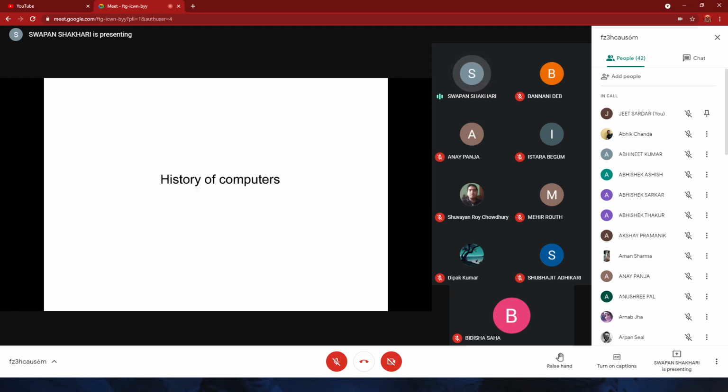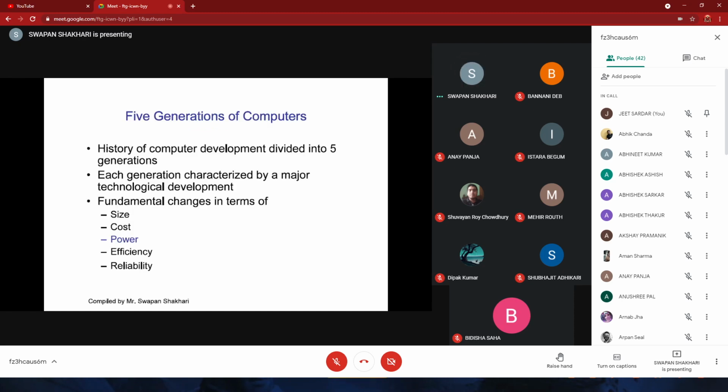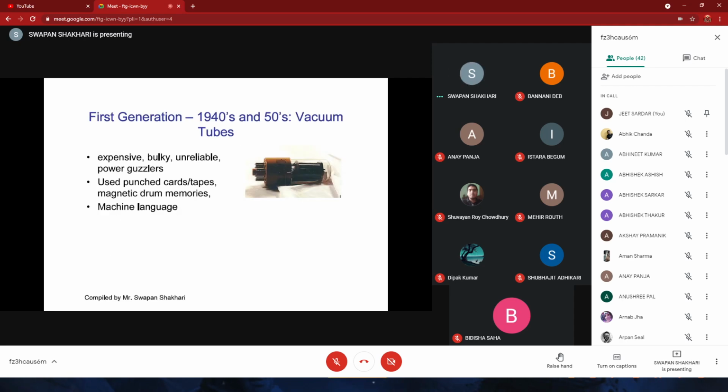Now, you all know the history of computers, though we are not discussing it. You can simply go through the slides. I will provide the slides. We have divided it into 5 generations depending on these fundamental factors: size, cost, power, efficiency, and reliability.